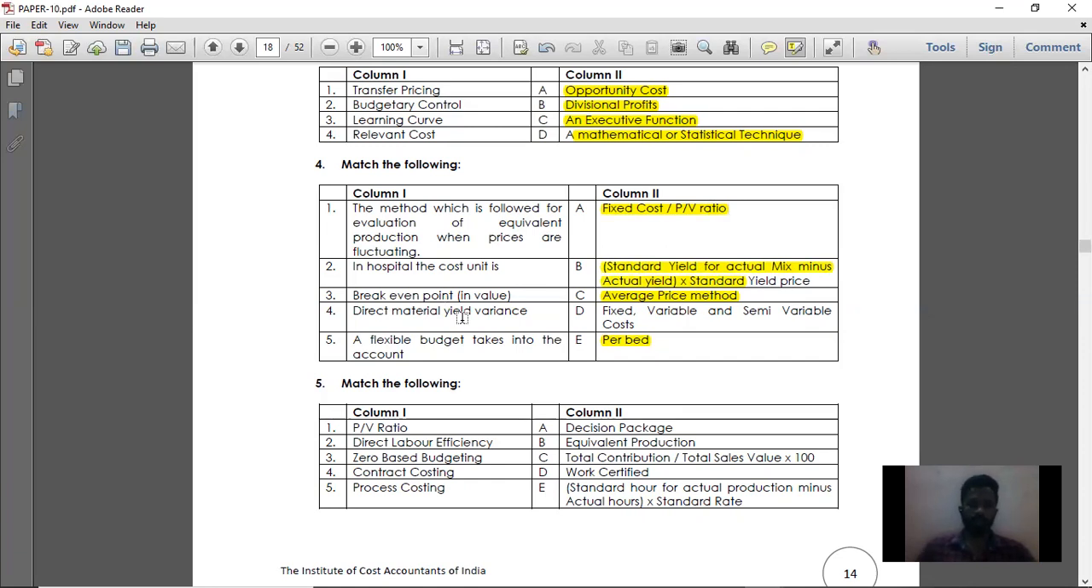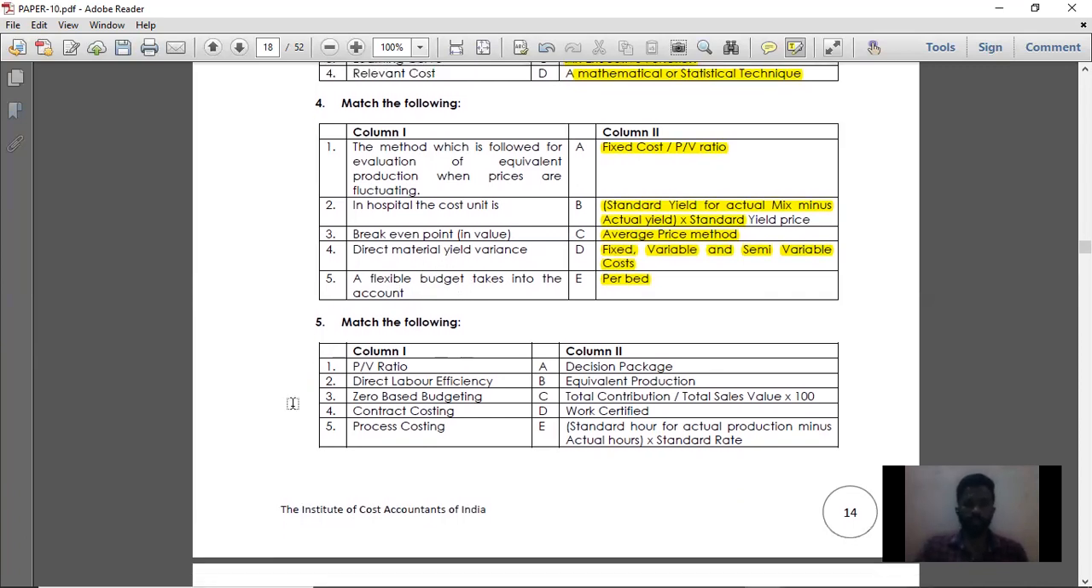Next, question number 5. A flexible budget takes into account fixed, variable and semi-variable costs. Simple. What is meant by a flexible budget? A flexible budget is nothing but showing the different profits at 60% capacity, 70% capacity, 80%. You will compare the budget for different capacities of production. That is called a flexible budget. And a flexible budget usually takes into account all the fixed costs, variable costs, and also semi-variable costs. So that is the answer for point number 5.